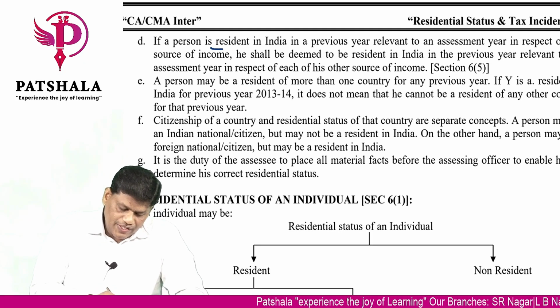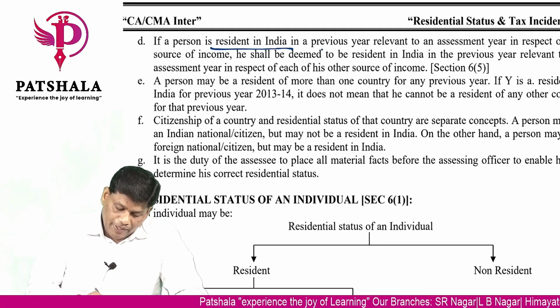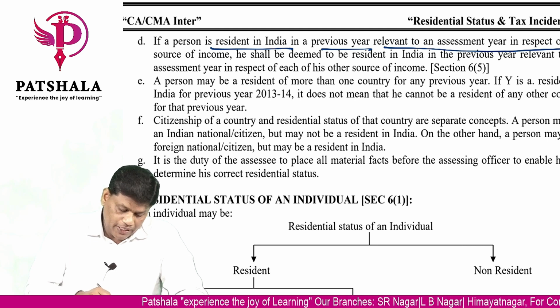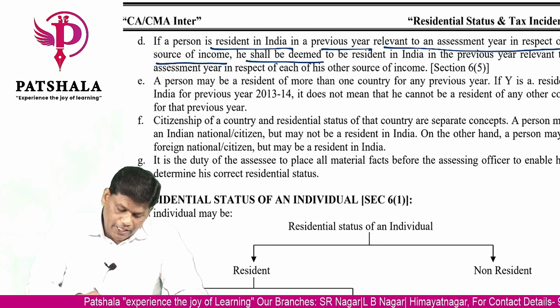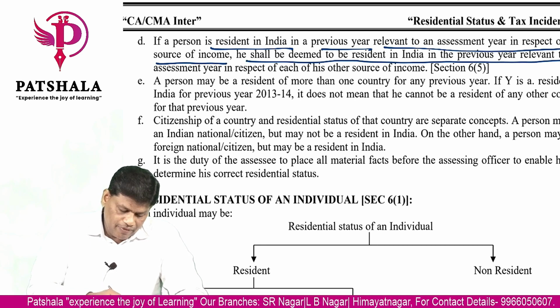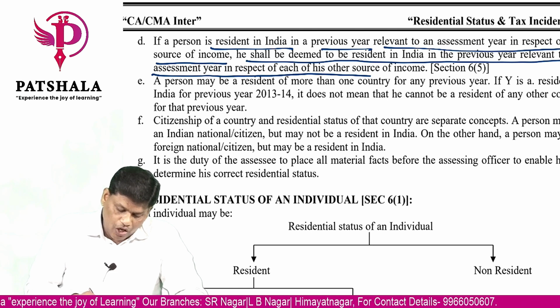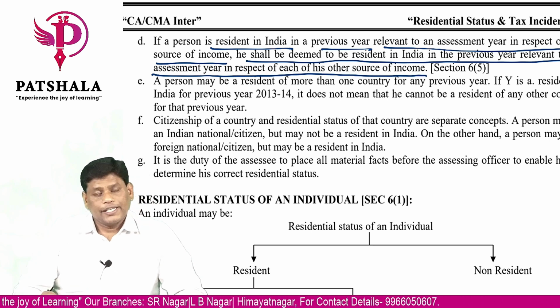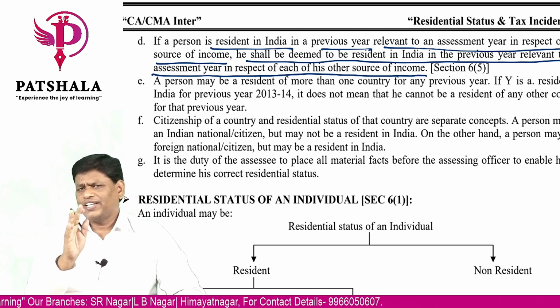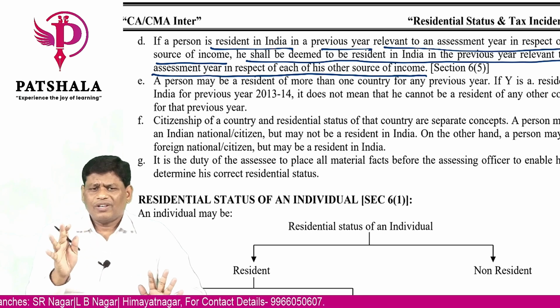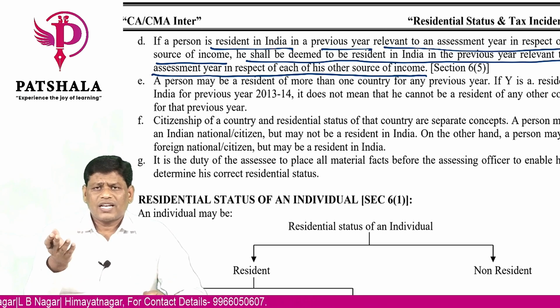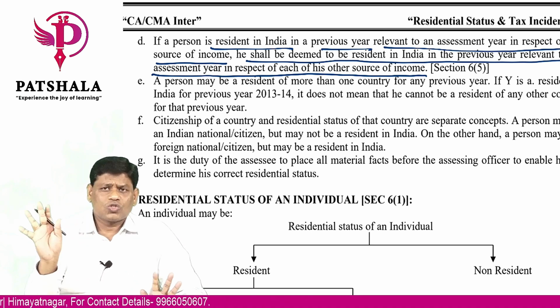If a person is resident in India in the previous year relevant to the respective assessment year, in respect of any source of income, he shall be deemed to be resident in India in the previous year relevant to the assessment year in respect of each of his sources of income. So for every source of income we don't determine separately. Once for a particular income you determine his residential status, he is a resident for all the sources of income.